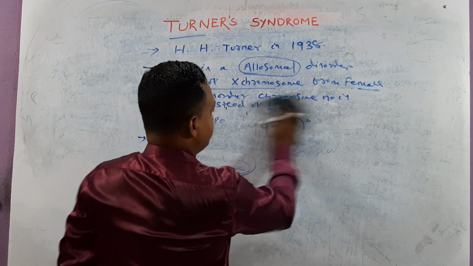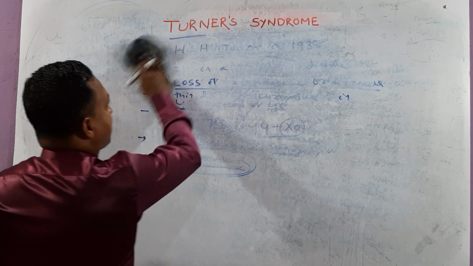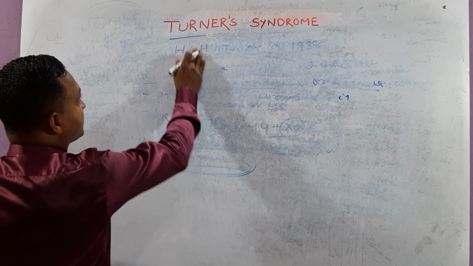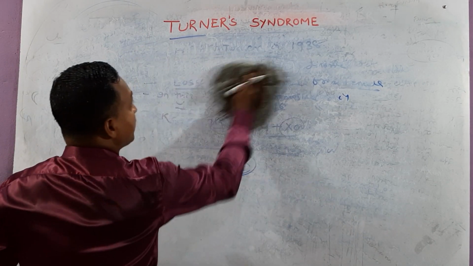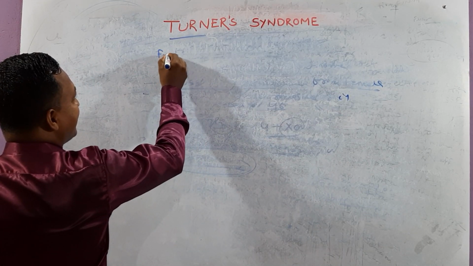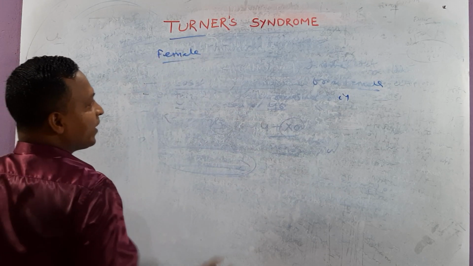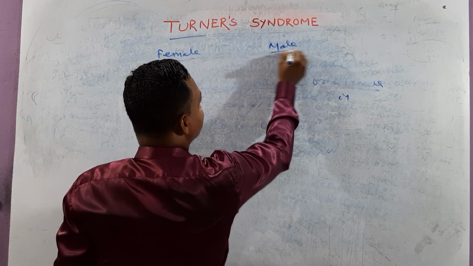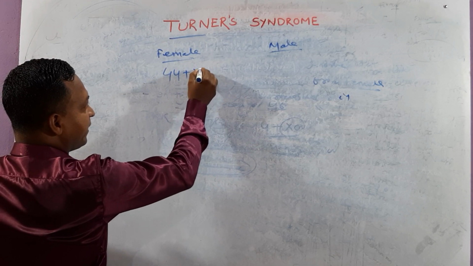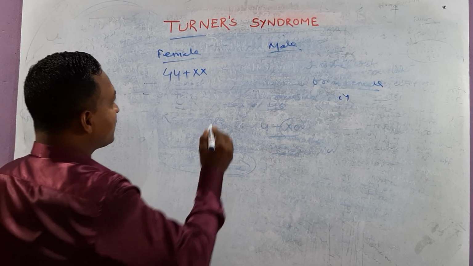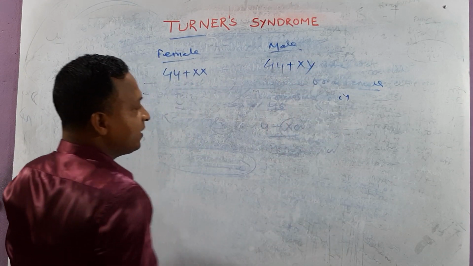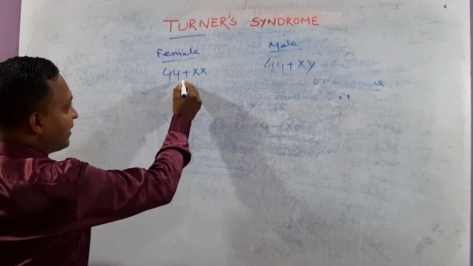Now the next point. Try to understand, my dears. Let us focus on the next part. This is a female and this is a male. In case of normal female, chromosome number is 44 plus XX, you know. In case of male, chromosome number is 44 plus XY. Agree? Normal male.